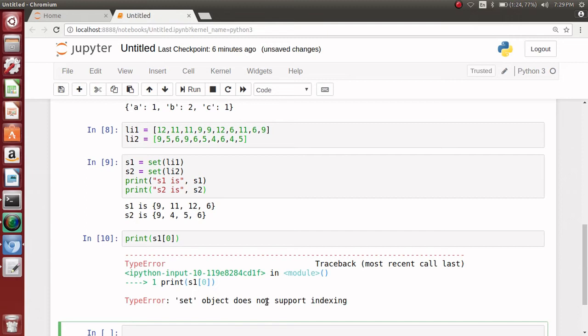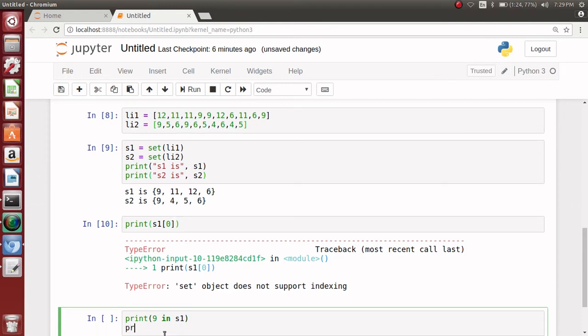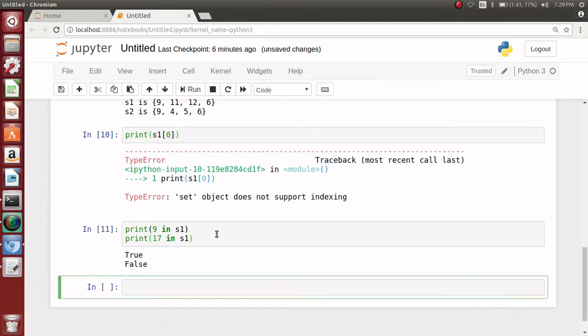What we can do though is membership testing. For example, we can write this, and as you can as well guess, the first one is true and the second one is false.